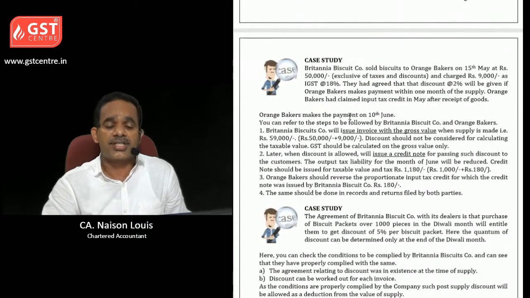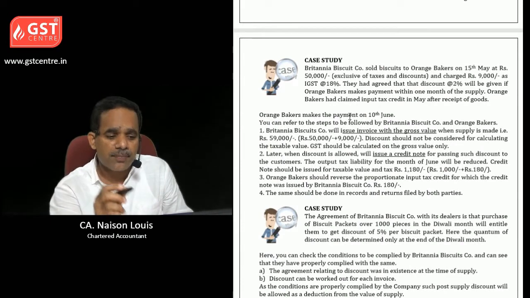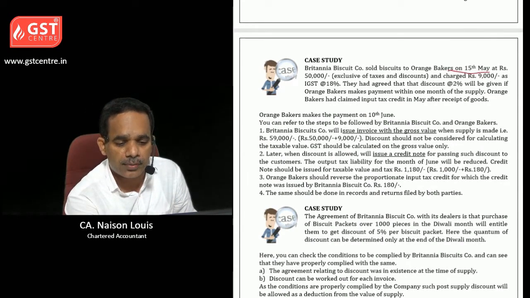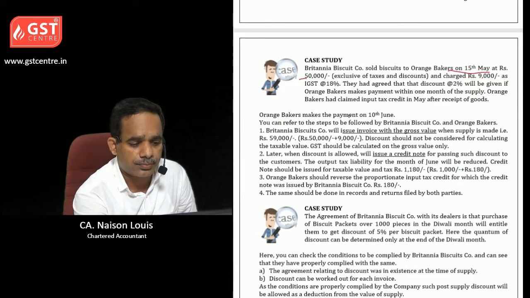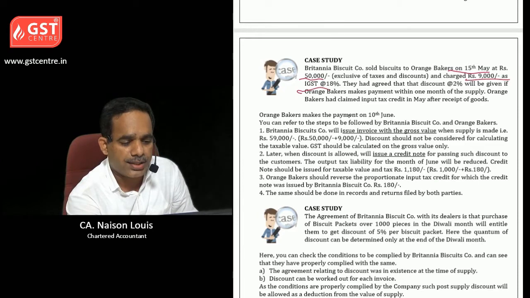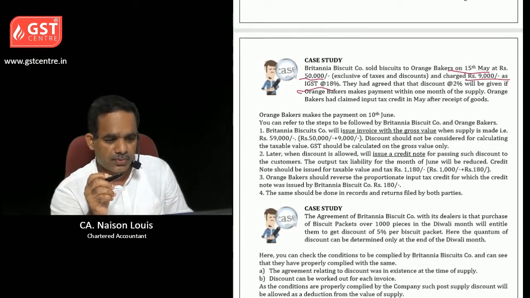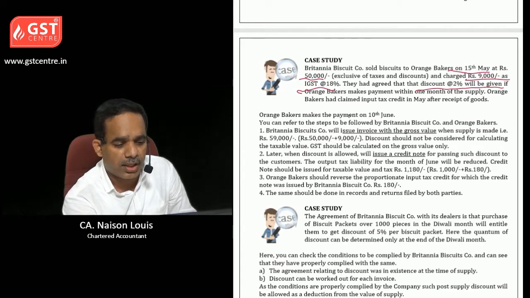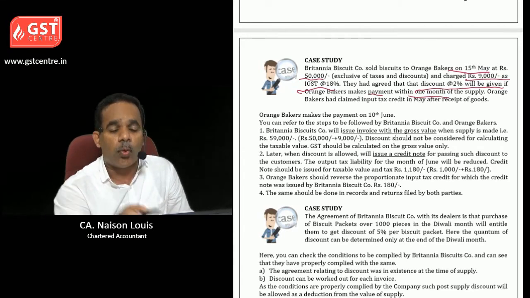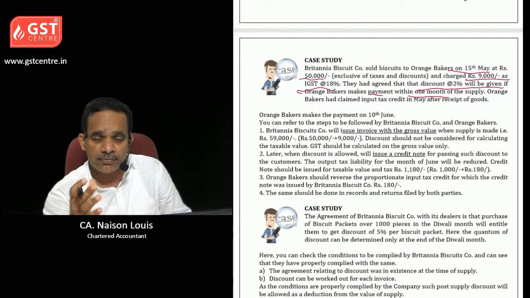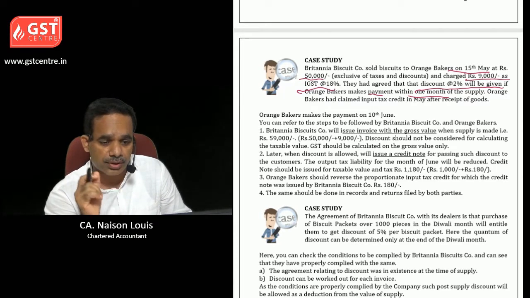So let us take a case study here. Britannia Biscuit Company sold biscuits to Orange Bakers on 15th May at rupees 50,000 and charged rupees 9,000 as IGST at 18%. They had agreed that a discount of 2% will be given if Orange Bakers makes payment within 1 month of the supply. So credit period is given. We are discussing cash discount.